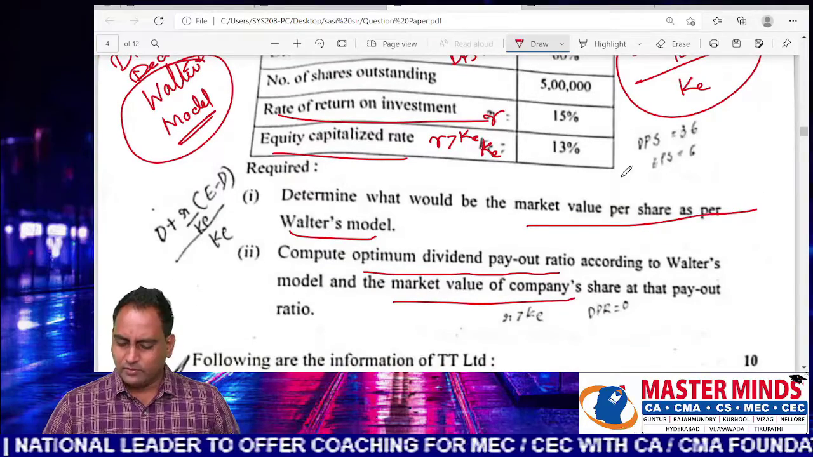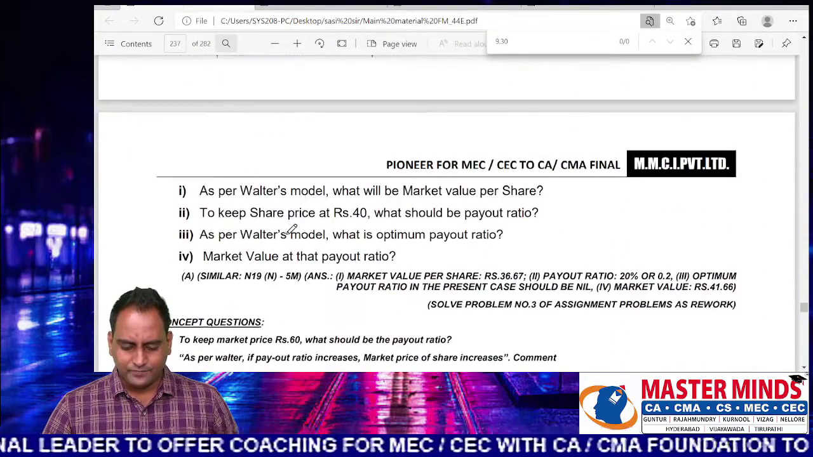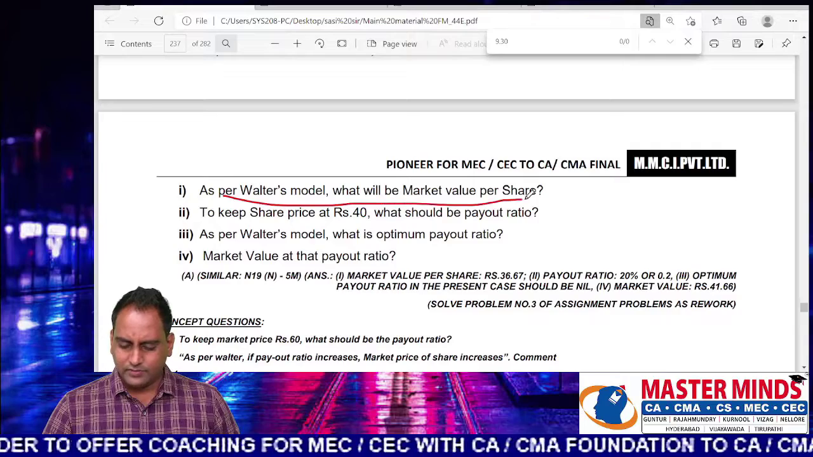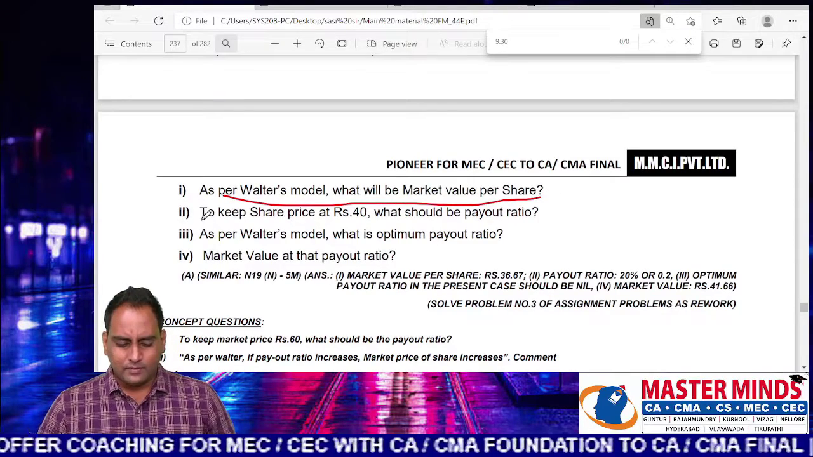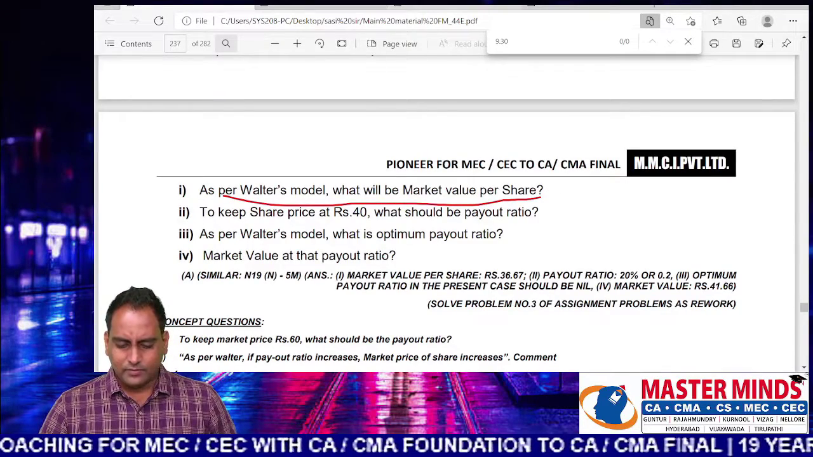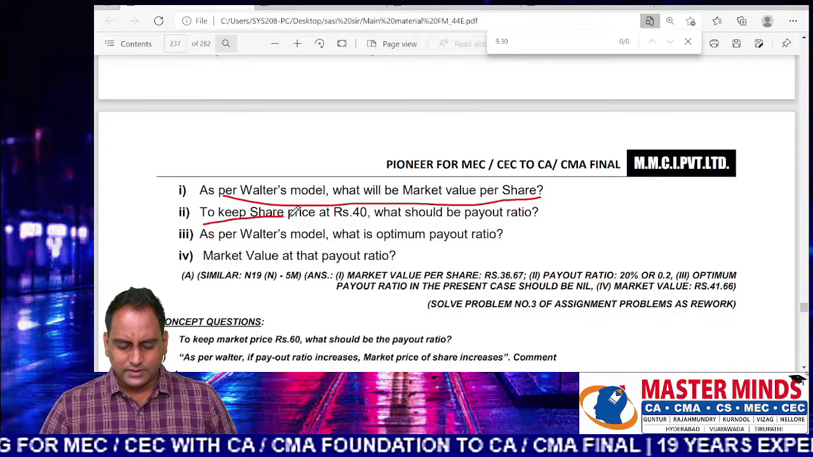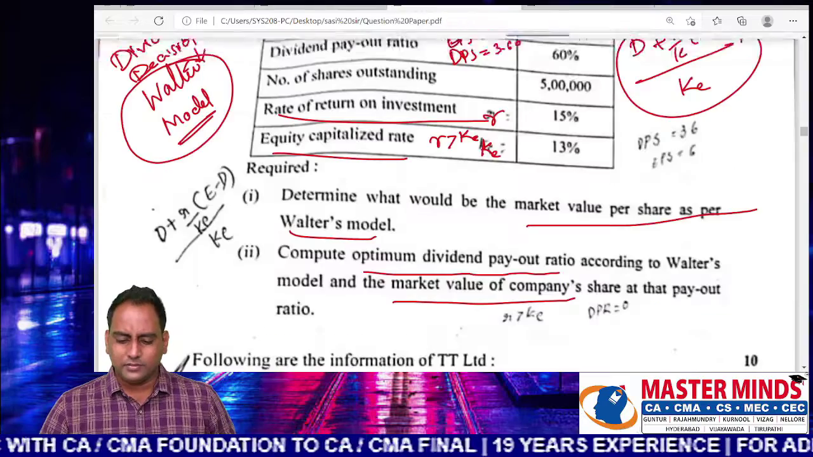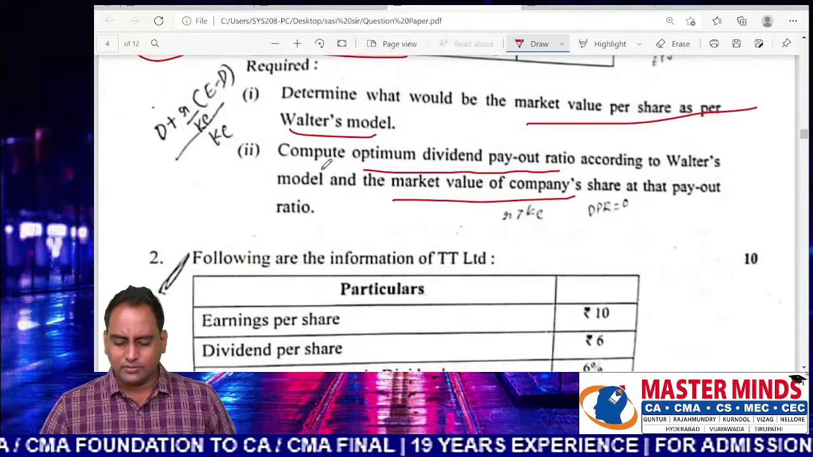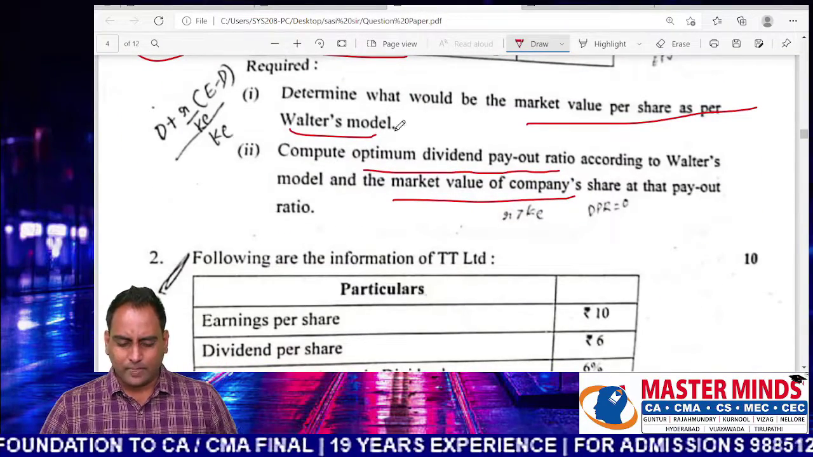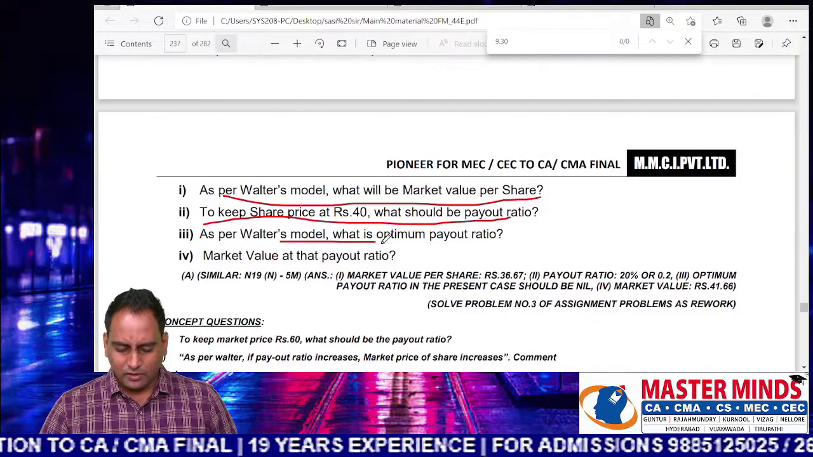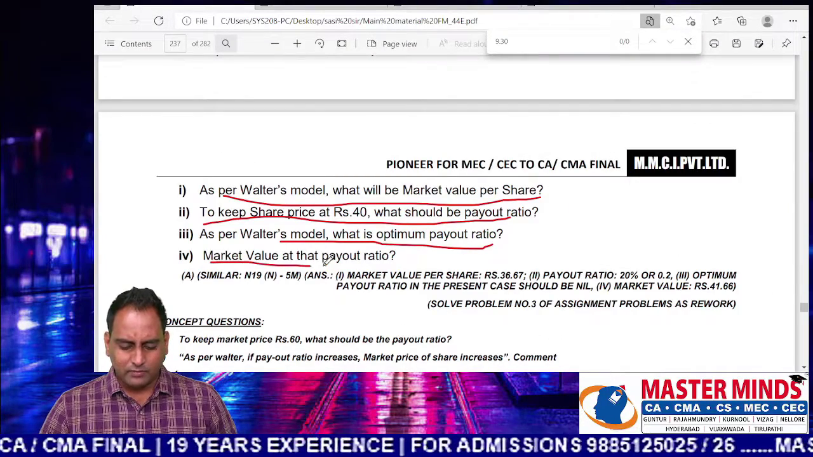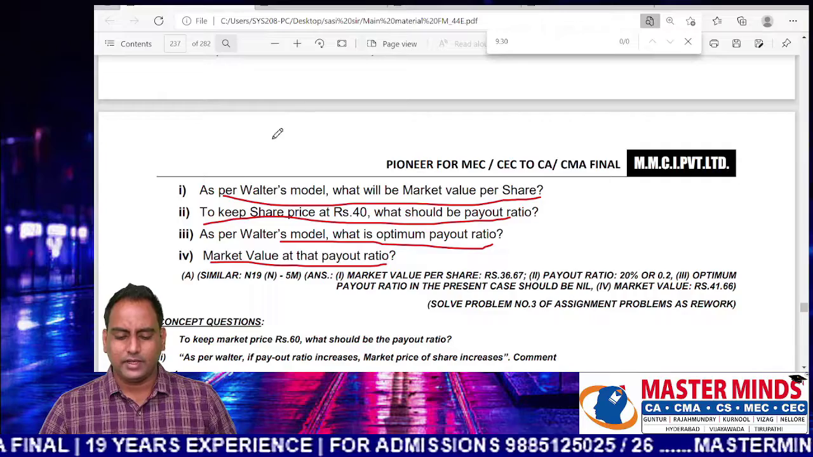What is the question number 1? Market value of share. What is the market value of share? And question number 2, this is additionally added in our material, but it was not there in the examination question. What is the question number 3? What is the optimum payout ratio as per Walter? What is the market value of the share as per Walter?